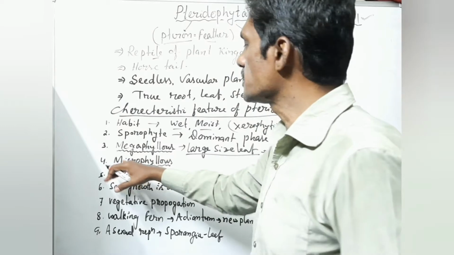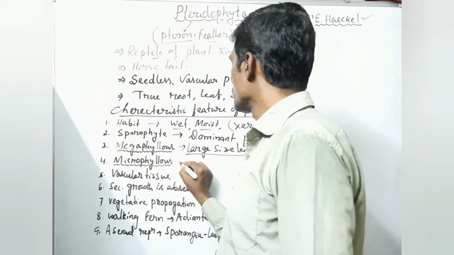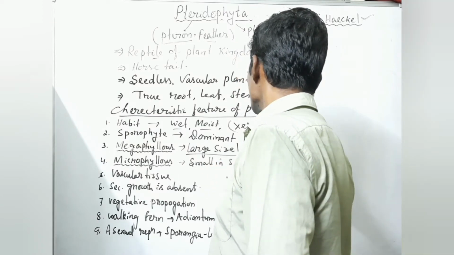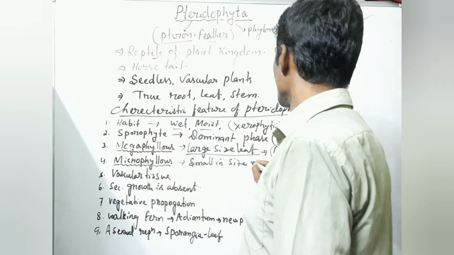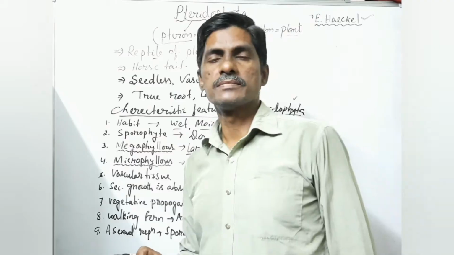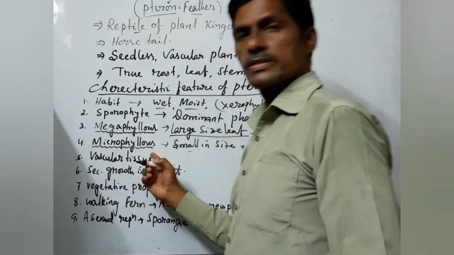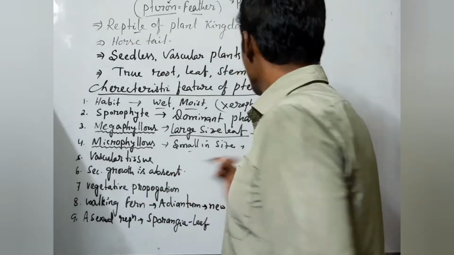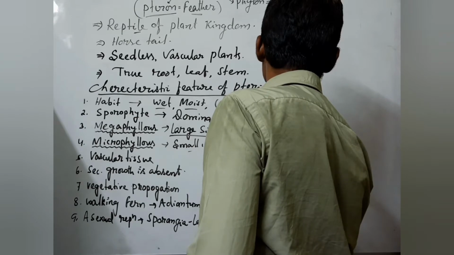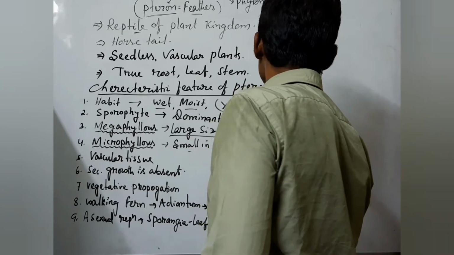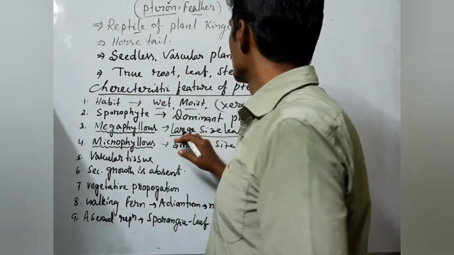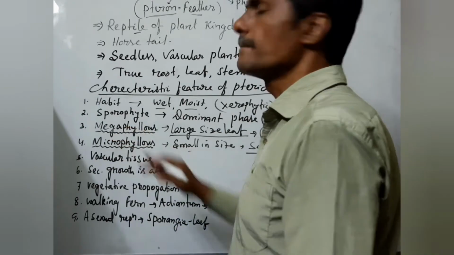Likewise, micro means small, and microphyllous means the leaves are small in size. Some plants have small-sized leaves. Microphyllous means small leaves are there. Example: Selaginella. Now see, in Selaginella the leaves are small. That's why it is called microphyllous, and in ferns the large leaves are produced, so that is called megaphyllous.